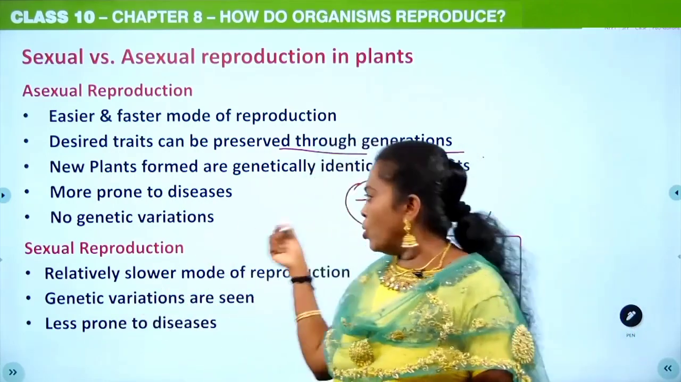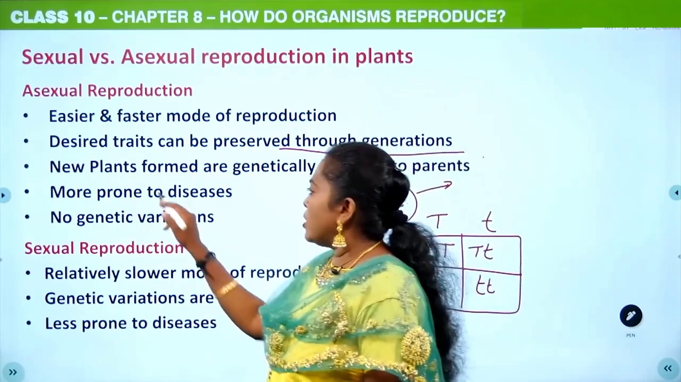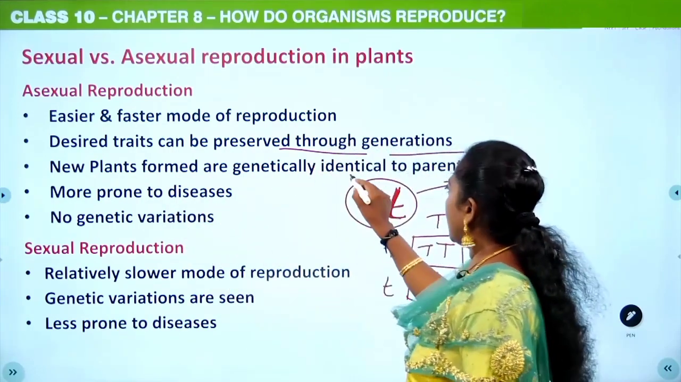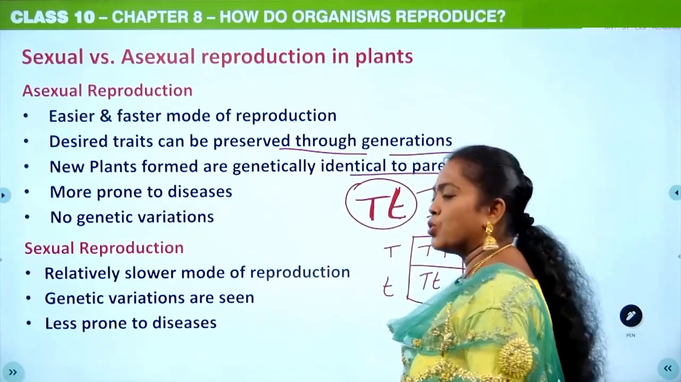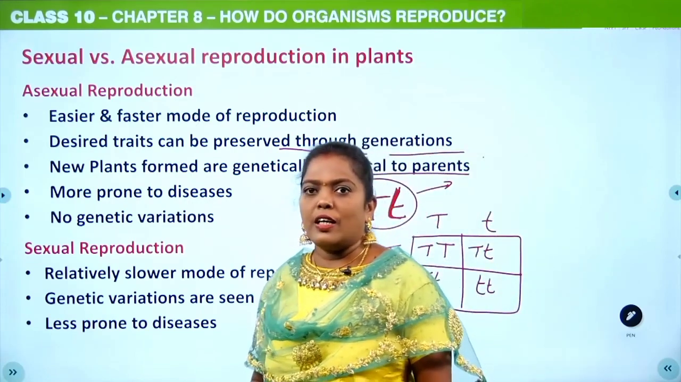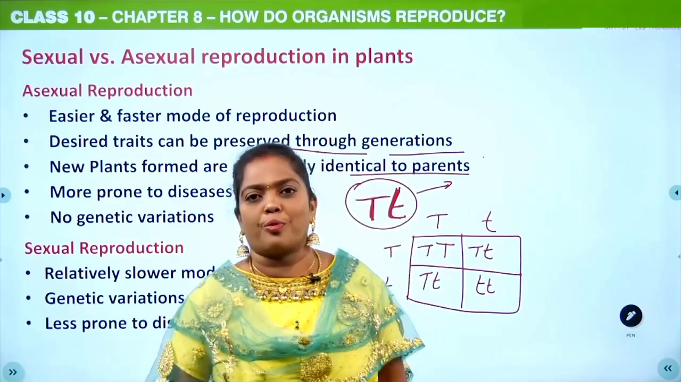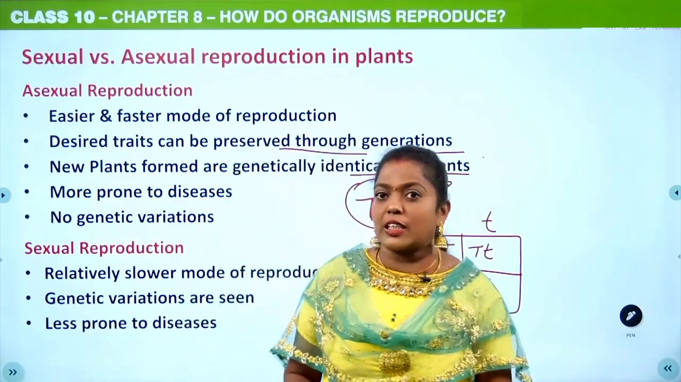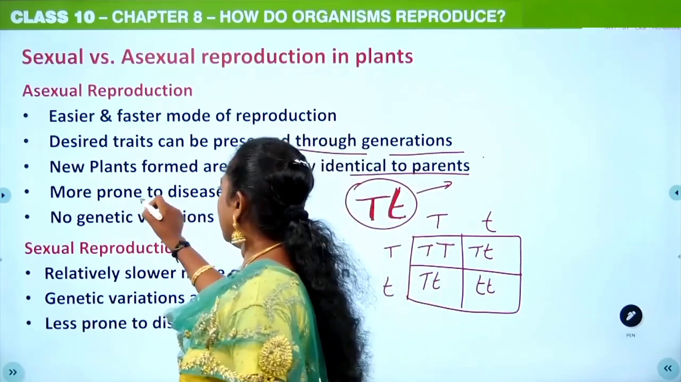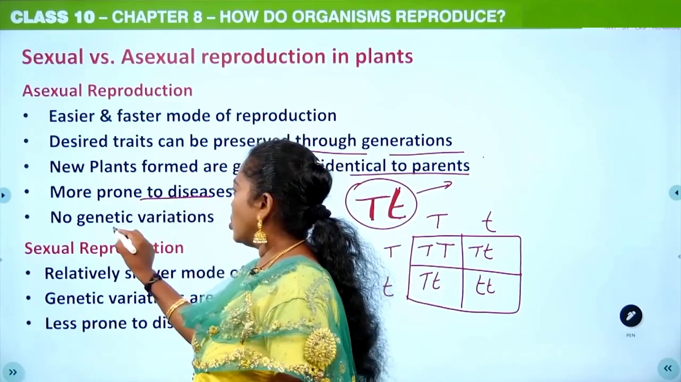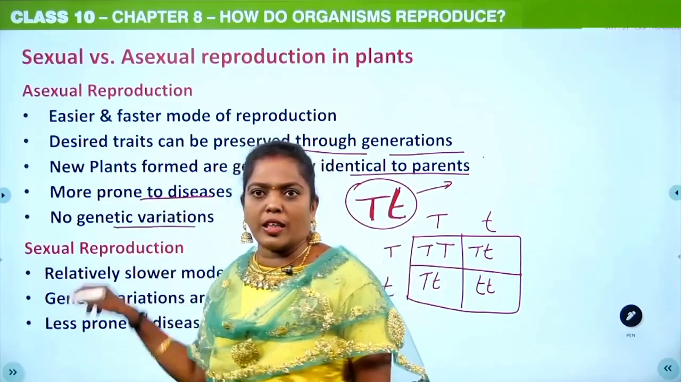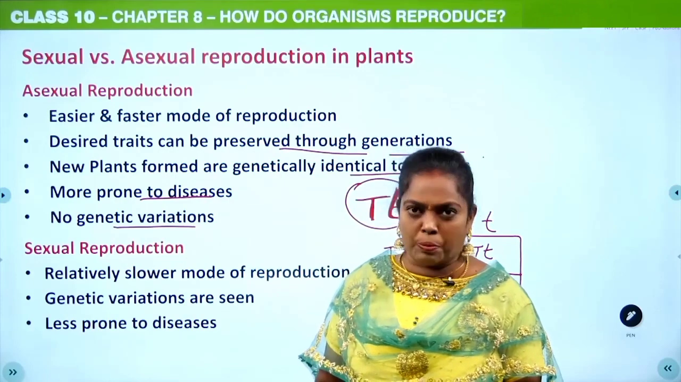Okay, here no sex is involved. The new plants formed are genetically identical to the parent, but the problem is they are not going to have variation, so they are susceptible or prone to diseases. There is no genetic variation. Okay, that is about asexual reproduction in plants.